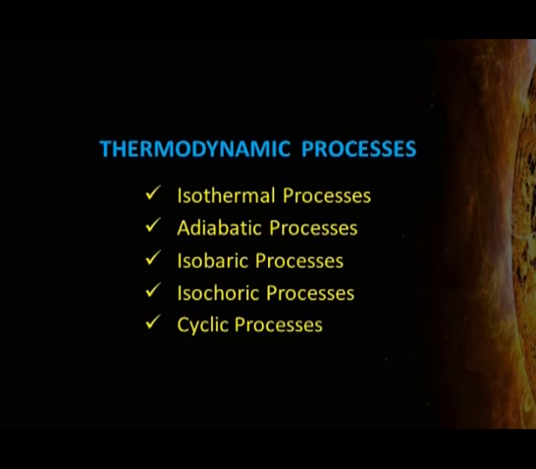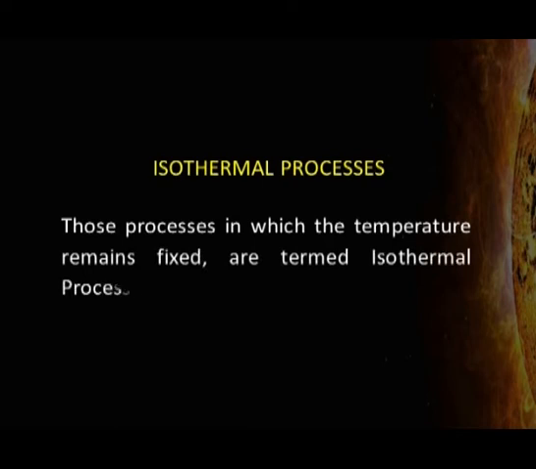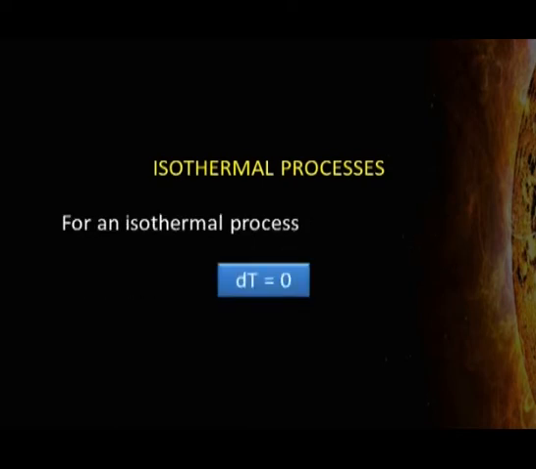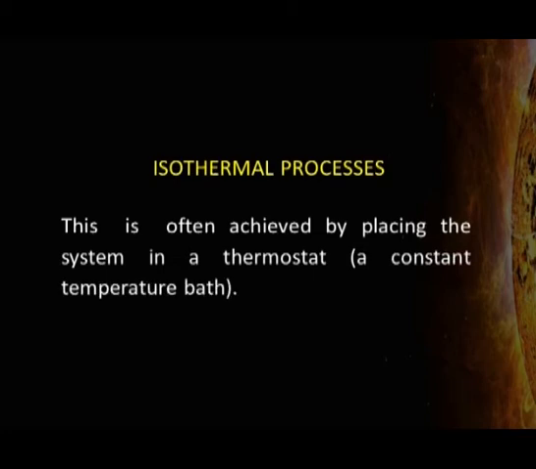An isothermal process is one in which temperature remains constant throughout the process, that is dT is equal to 0. This is often achieved by placing the system in a thermostat.